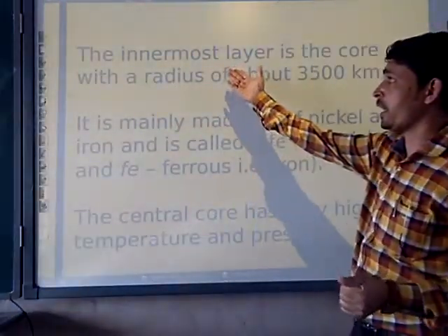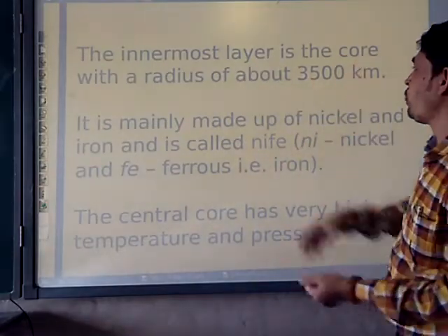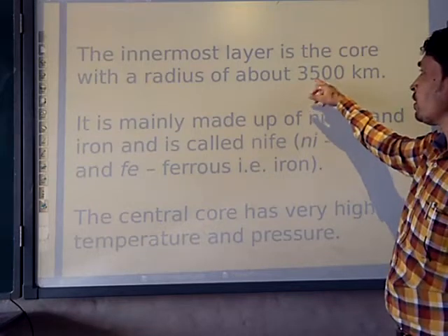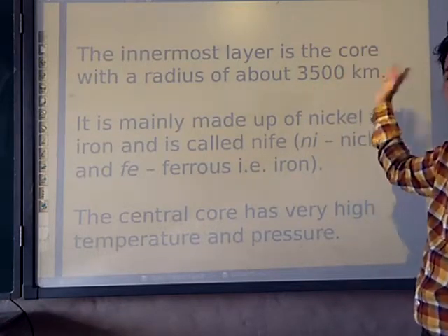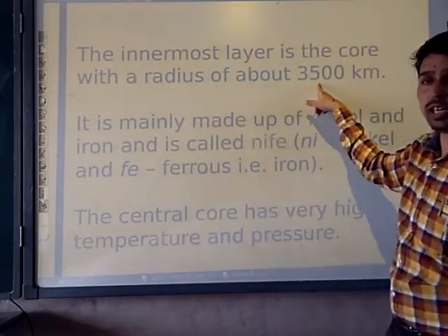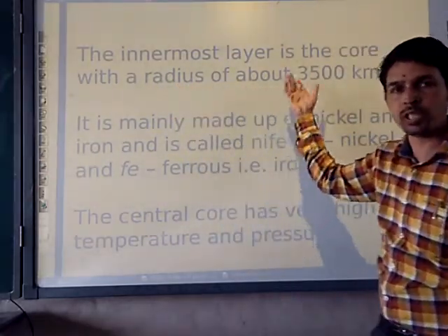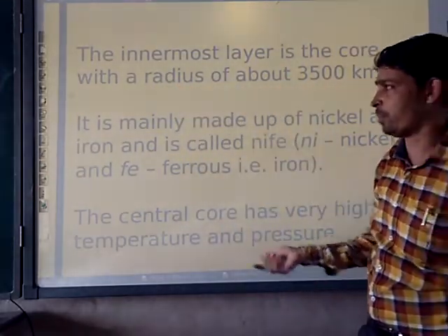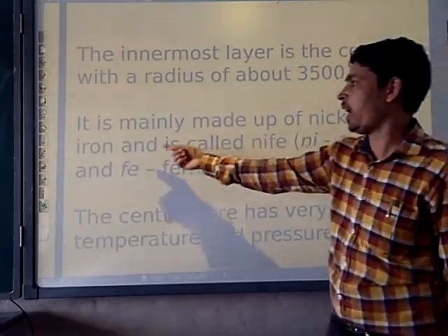Here the innermost layer is the core with a radius of about 3,500 kilometer. You have to remember this radius of 3,500 kilometer, as it can be asked in MCQs, multiple choice questions. It is mainly made up of nickel and iron.